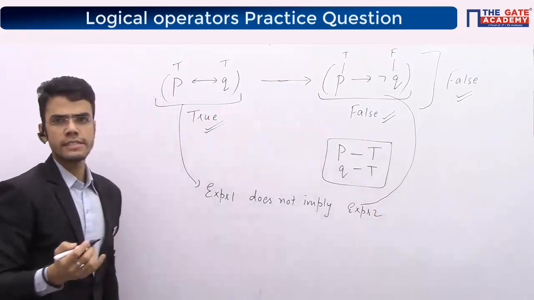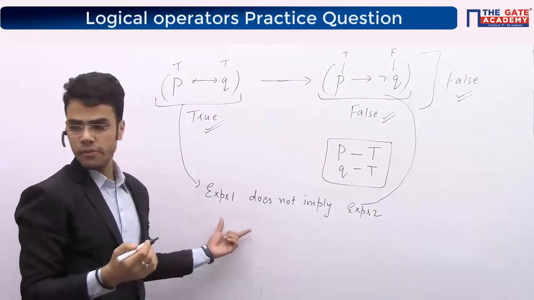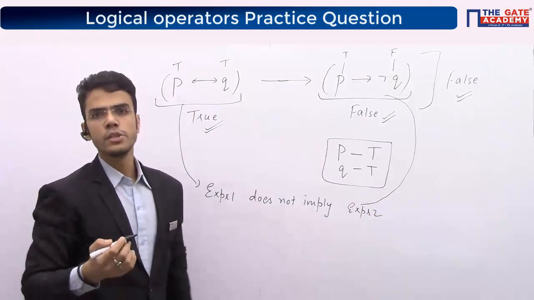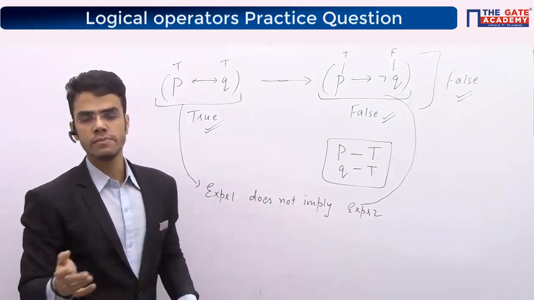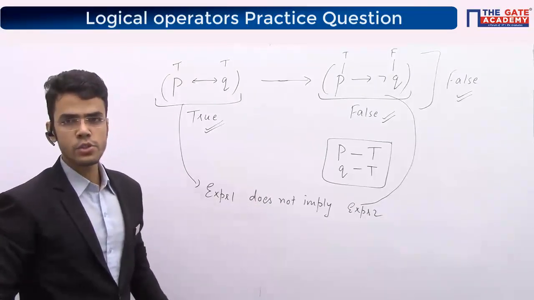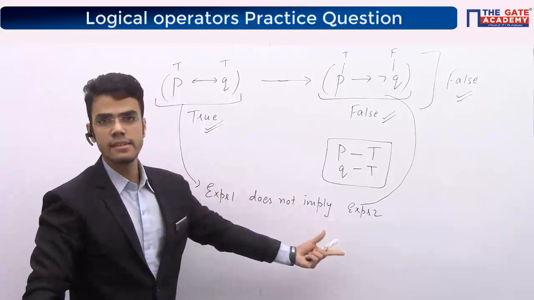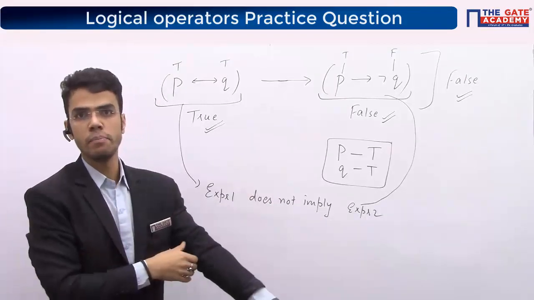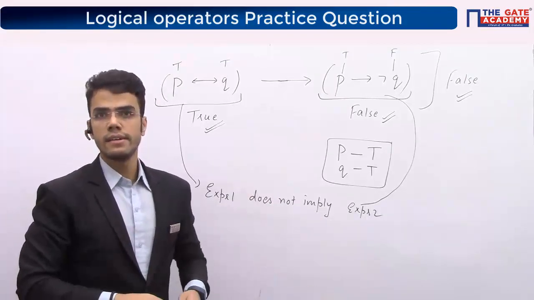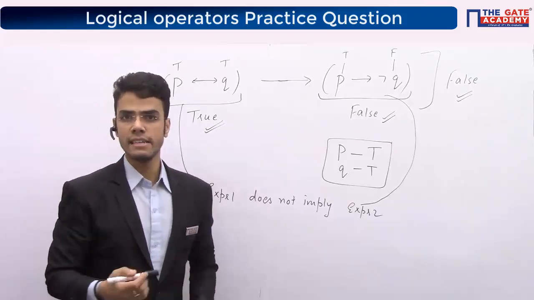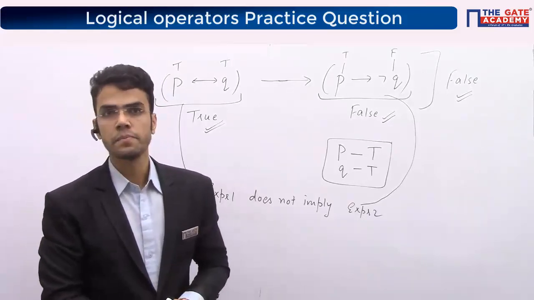Fine. So in the question itself, it was given whether this does not imply this. It was a 90s question, so it was sort of subjective at that time. So the answer was true: yes, it does not imply this. Hope you understood the concept of implies and does not imply. Is this clear, guys? Shall we proceed with the actual question of GATE? How do they ask it now?